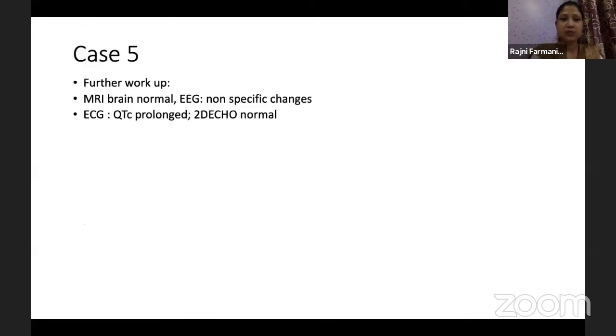So when this child came to me, he was referred with the MRI and EEG. Obviously, MRI was normal. EEG did not show any specific changes. ECG, which was reported normal, I could see had a prolonged QTc, and we got a cardiac evaluation done in which 2D echo was normal. Pediatric cardiologist confirmed that QTc was prolonged. Now, what is the case? Is it long QT syndrome? Should we work up further on that line, a pure cardiac evaluation, or should we go further?